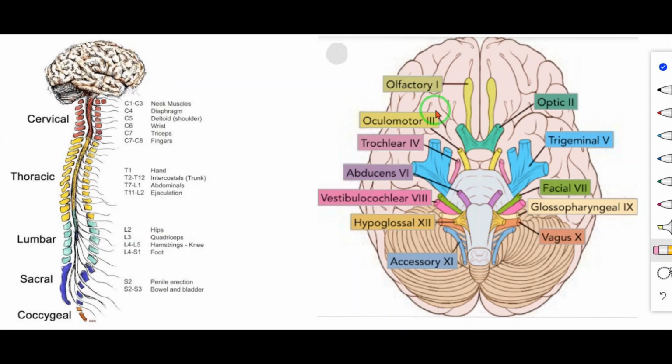Sensory nerves, for example, the optic nerve, which supplies the nerves in the eye. So the optic nerve is a sensory nerve. And some of the nerves are motor nerves, which help in rotation of the eyeball. They also supply the nerves to eye muscles, muscles of the iris and tear gland. So cranial nerves, 12 pairs, and spinal nerves, 31 pairs.